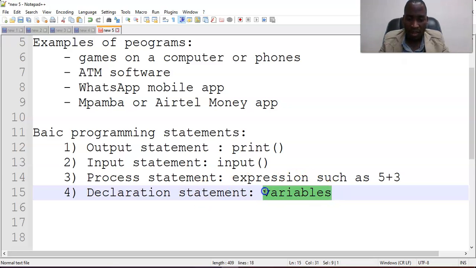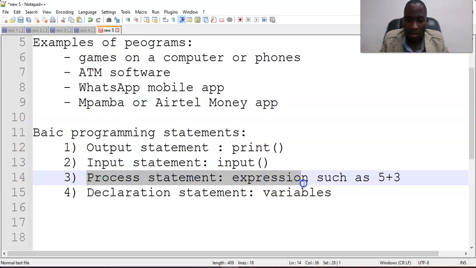So we call them variables, and that is called the declaration statement. So the declaration statement will be mapped to the storage of our computer, storage devices. In our case, we are going to be using temporary storage devices such as RAM. So we are going to be working with RAM. So in summary, declaration statement, creating containers to keep our data, program data, and we're going to be using RAM.